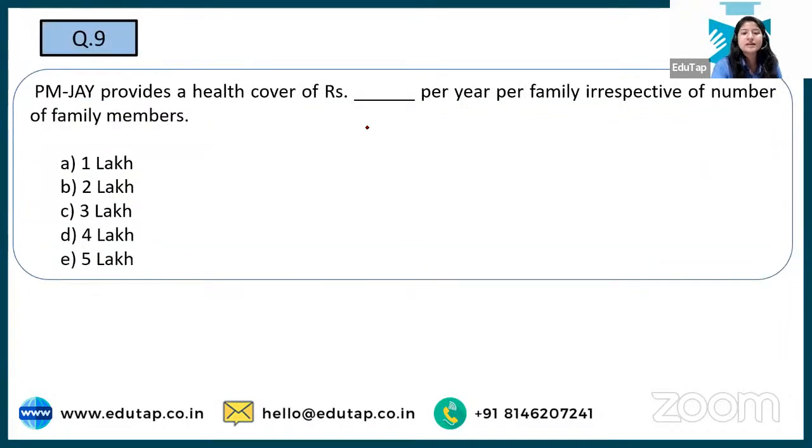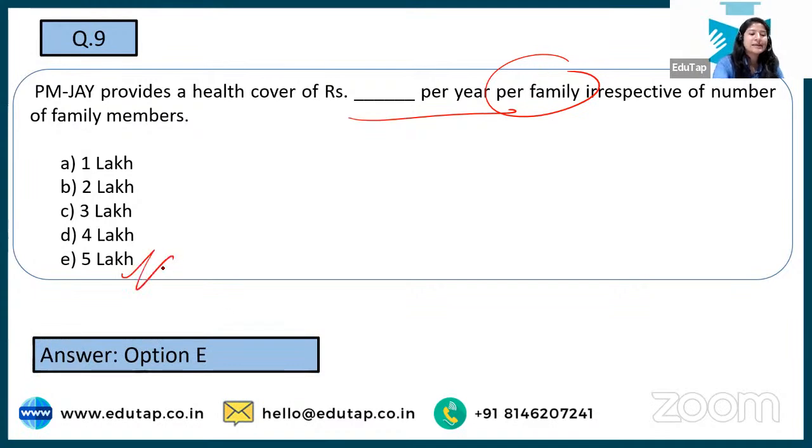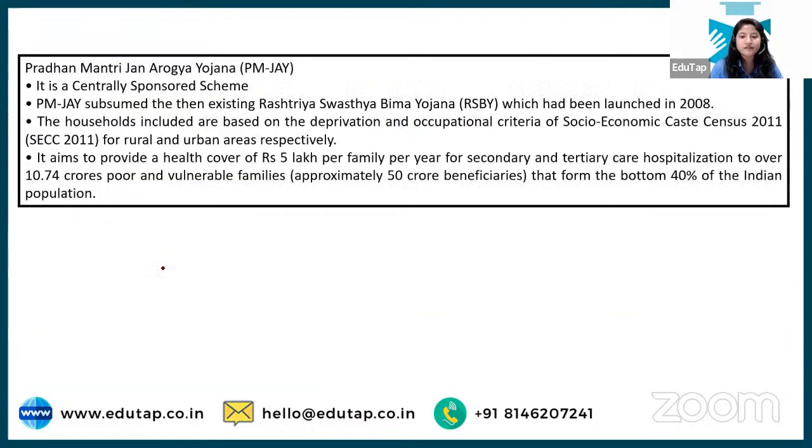It asks a very easy question: what is the healthcare cover that is there per family under PMJAY? Snehal is saying option E, Nirmal is saying option E, yes, Jyoti is saying option E, and yes, the correct answer is option E. And that is only for, not for everyone, here we are focusing on the people who belong to the Socio-Economic Caste Census 2011. Okay, so these will be given this cover.